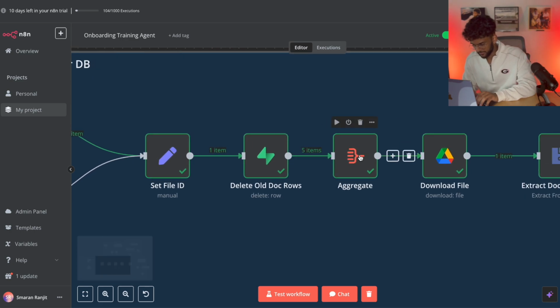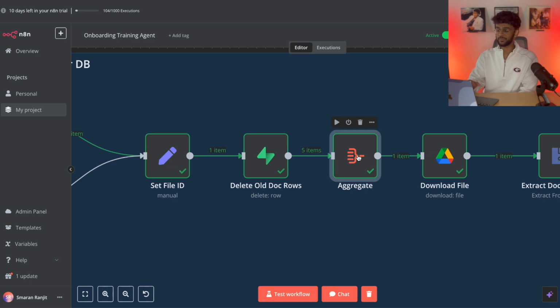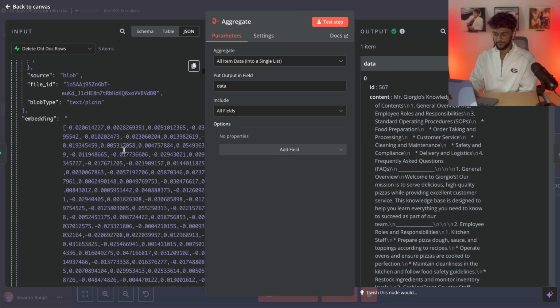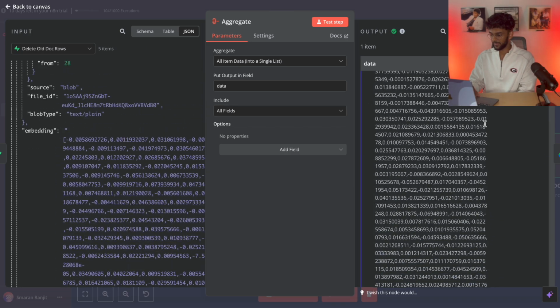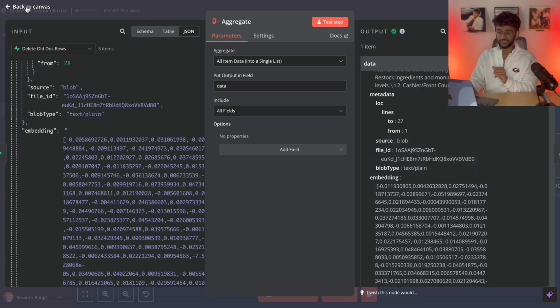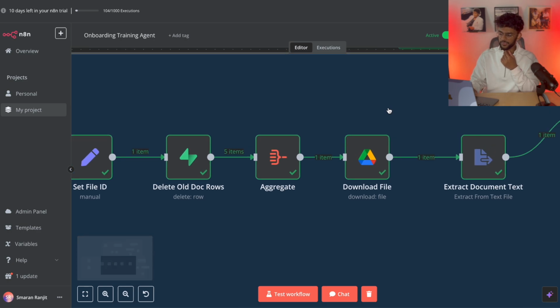Then we have the aggregate one. This one is not really needed. The workflow works without it, but it's almost like an insurance node. If you have a lot of information, sometimes it can produce duplicate information within a database, especially if there's a lot of documents within this Google Drive, or if the documents are extremely long. This basically puts all the items into a single list, and just makes it much easier down the line for things to process and make sure you don't have any duplicate information. So it's nice to include in there even though it's not completely necessary.